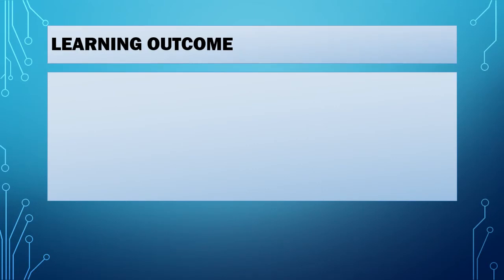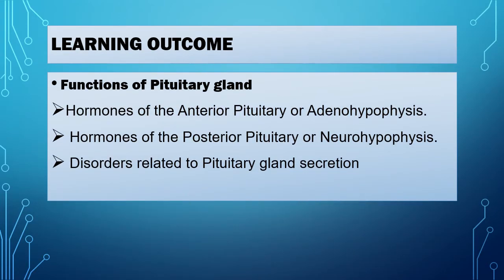Learning outcome of today's class is the function of pituitary gland, and we discuss this under the subheadings: the hormones of anterior pituitary or adenohypophysis along with their functions, hormones of posterior pituitary or neurohypophysis with their functions, and what are the different disorders related to the pituitary gland secretion.